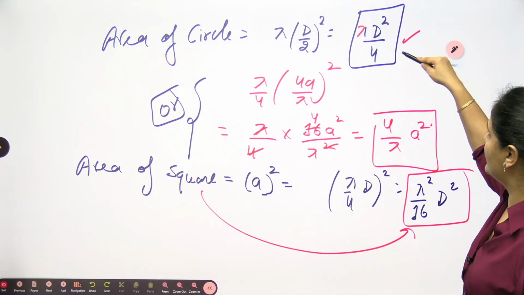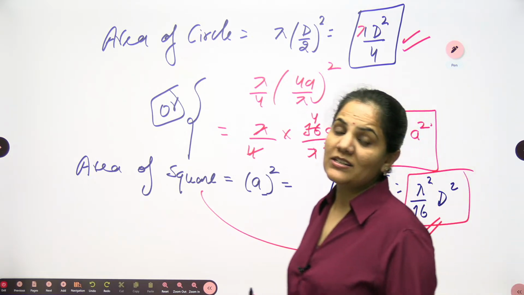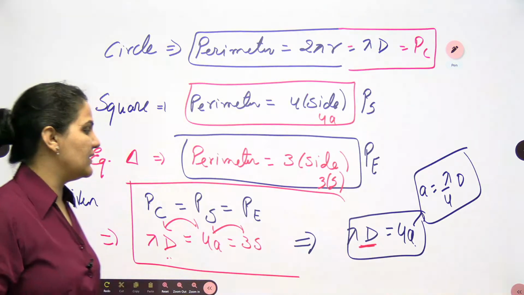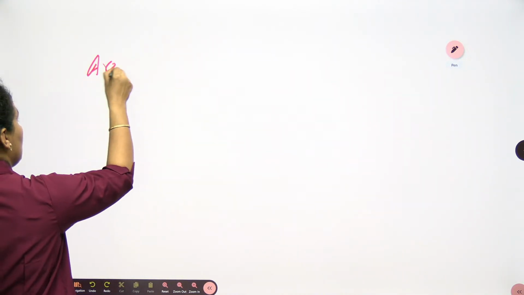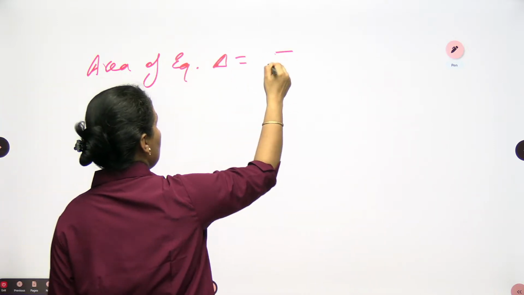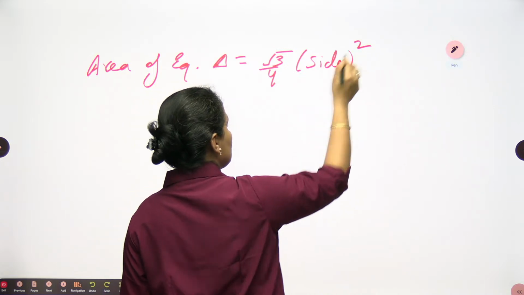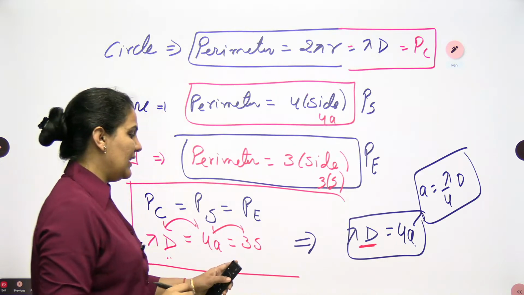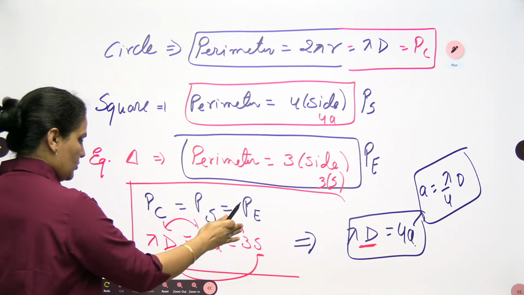I want to convert this is area of circle, this is area of square. Now let's go for the area of equilateral triangle also. So when you write down here the next portion, area of equilateral triangle, which is root 3 by 4 side square. So here you can consider side as S only. If you want to use this also, these two I want to use again.